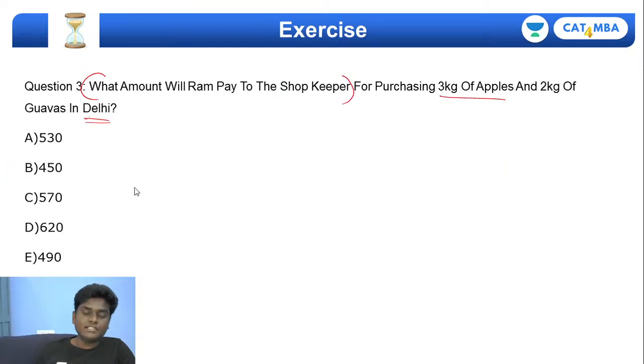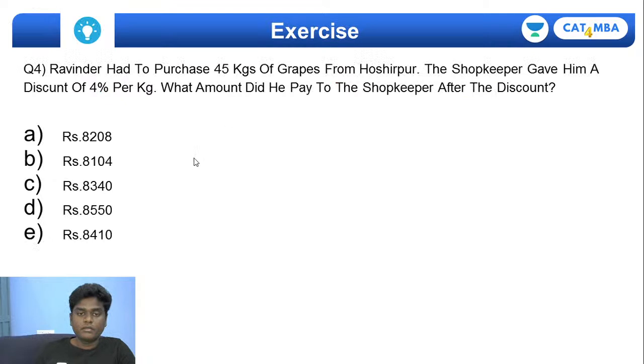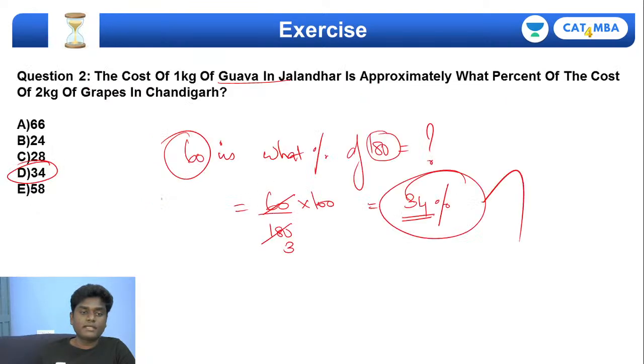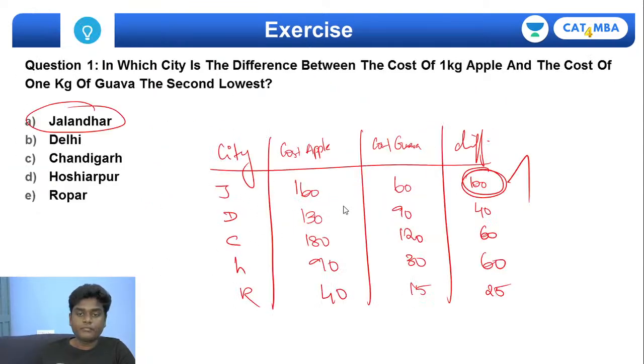So if 1 kg is 130, what will it be for 3 kg? It's going to be 390, right? So 3 kgs will be 390. This is the amount Ram will pay to the shopkeeper for apples. And for guava, what is the cost per kg of guava in Delhi? In Delhi it is 90.